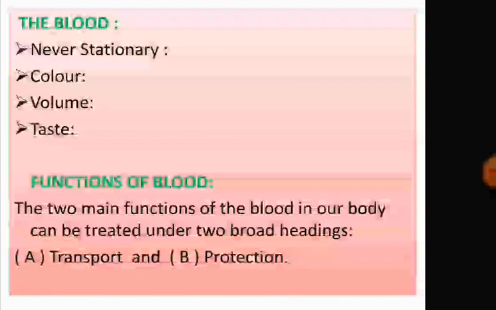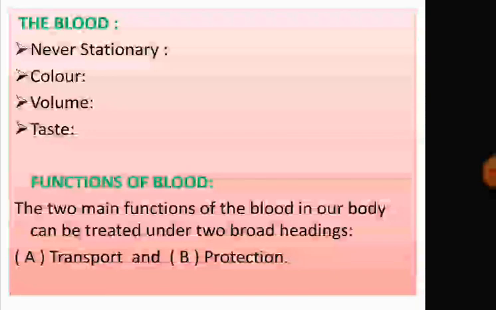Blood is never stationary. These are the characteristics of blood. It's never stationary. It is always in circulation from the heart to the arteries and back through the veins. Color: its color is bright red when taken from an artery, or it's bright red or dark red.